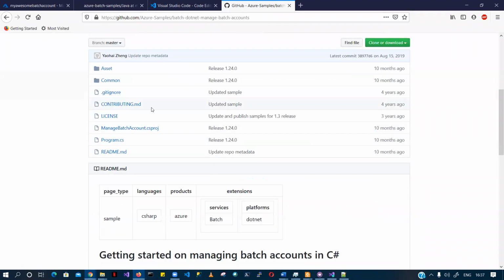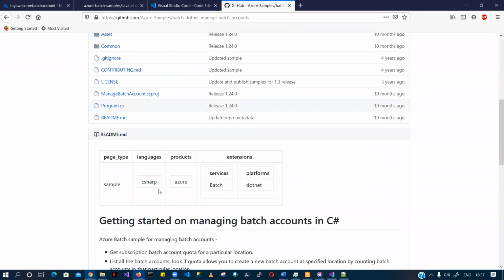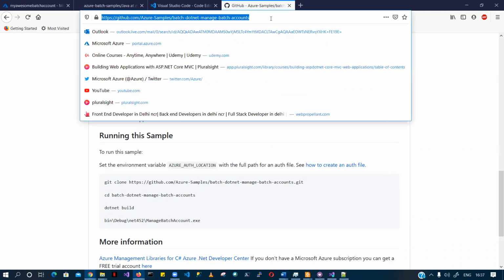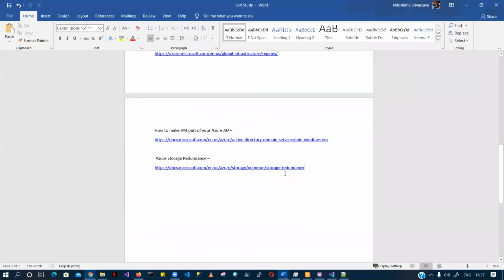This is the link of the getting started GitHub project. It is in C#, and it talks about Batch. The platform is .NET, so it will tell you how to execute your sample getting started for this Azure Batch service. Let me write it: getting started sample for Azure.